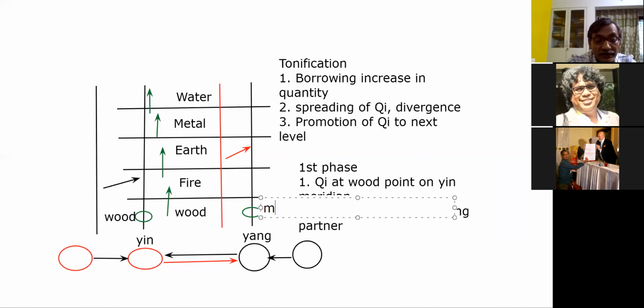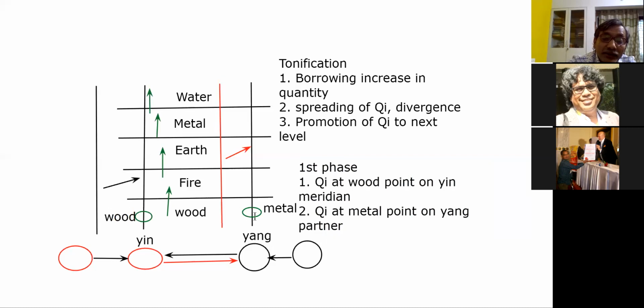Metal. Okay. Now metal is controlling wood.